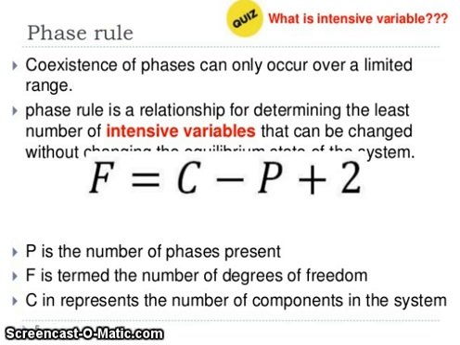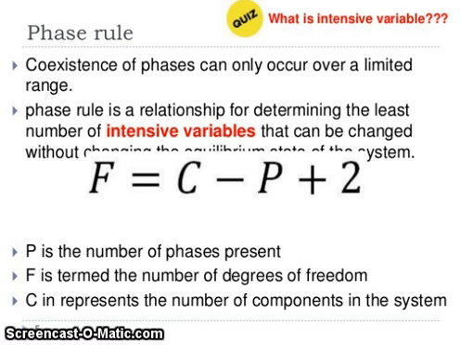Now, phase rule. What is the phase rule? Coexistence of phases can only occur over a limited range. Phase rule is a rational relationship for determining the least number of intensive variables that can be changed without changing the system.